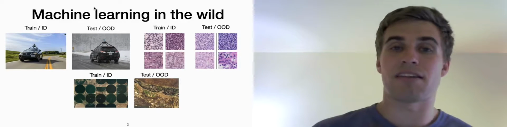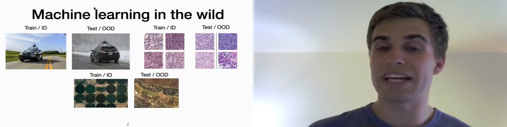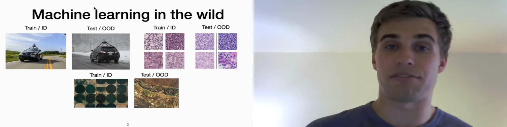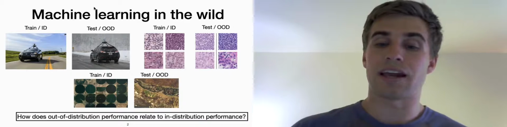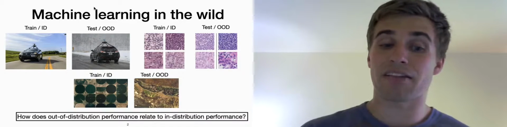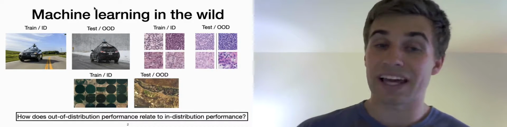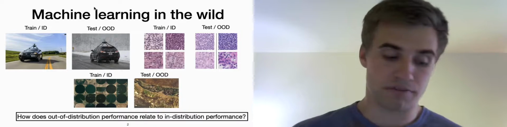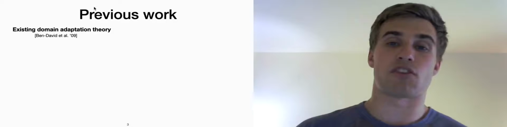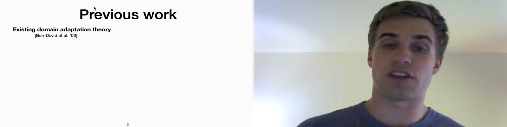Now, in each of these cases, if we want reliable models, we need to understand and reason about their out-of-distribution performance. And a basic question one can ask is, how does out-of-distribution performance relate to the in-distribution performance of these systems? Now, much of the previous understanding of this question comes from domain adaptation theory.